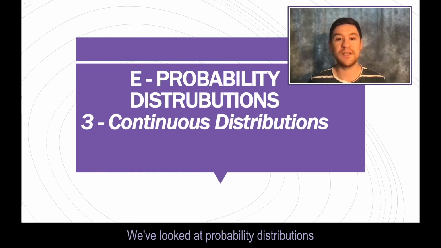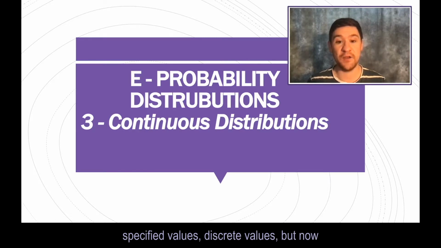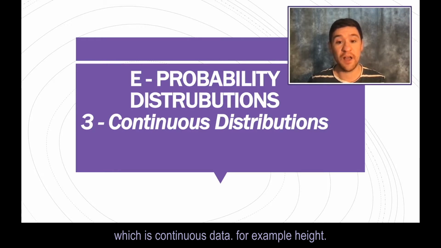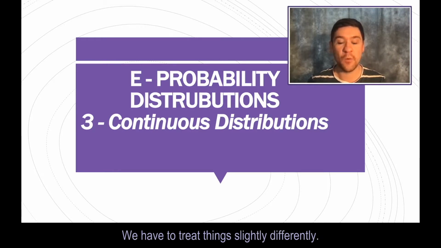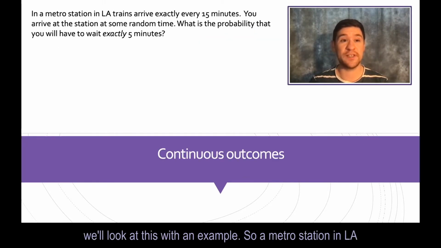We've looked at probability distributions where the outcome of a random variable can take specified, discrete values. But now what if that random variable takes values which are continuous data? For example, height. We have to treat things slightly differently. So for continuous outcomes, we look at this with an example.